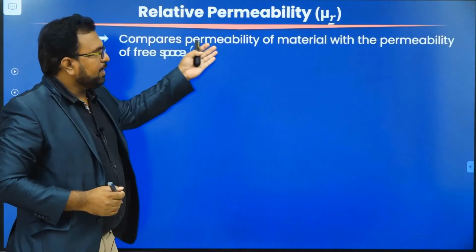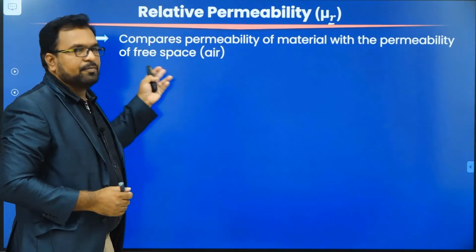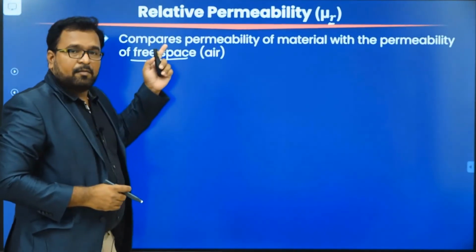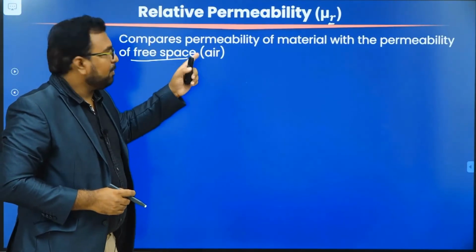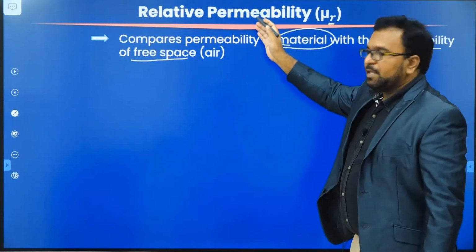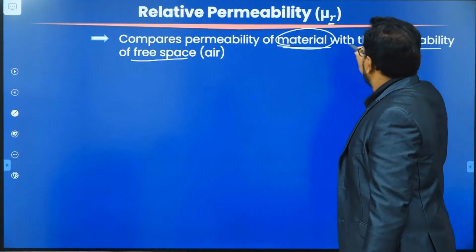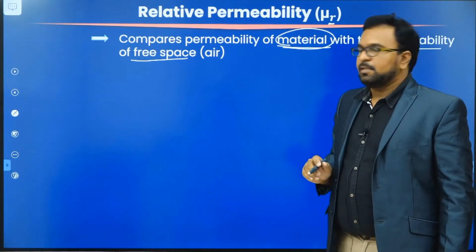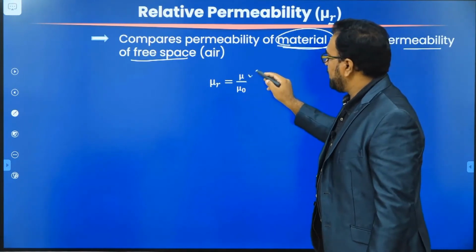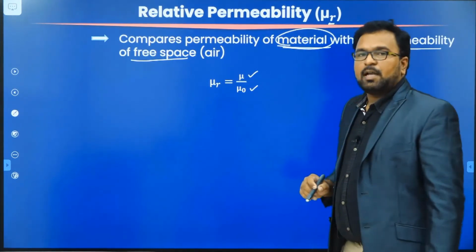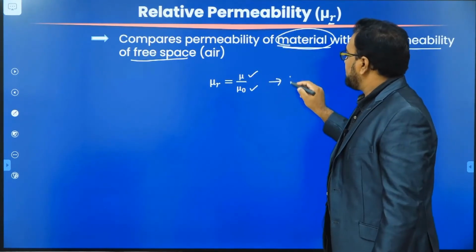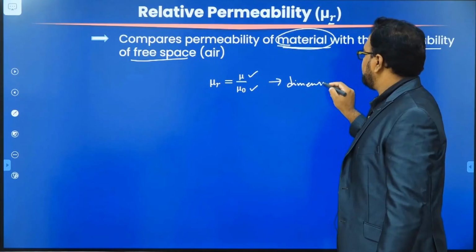Relative permeability. This relative permeability is denoted by mu suffix r. It compares the permeability of the material with the permeability of free space. As I told you earlier, the permeability of free space is the value we take as a reference to measure the permeability of other materials. So mu r is defined as mu by mu naught, where mu is the permeability and mu naught is the absolute permeability. Since it is the ratio of two permeability values, it is dimensionless. Mu r doesn't have any units.